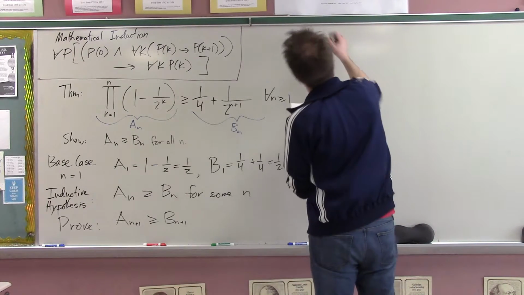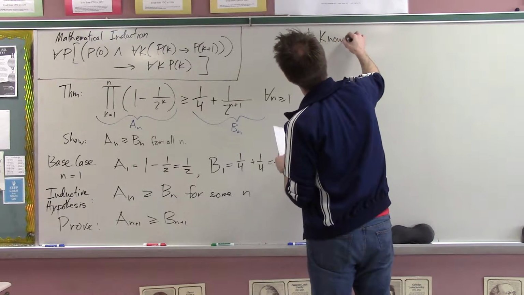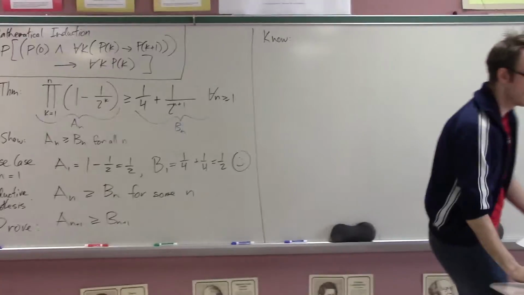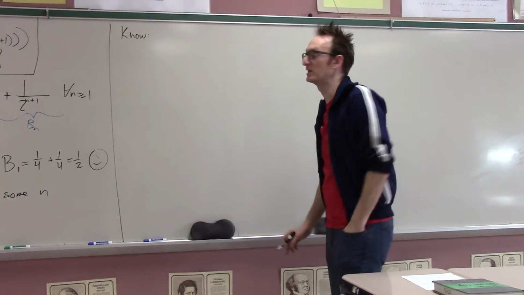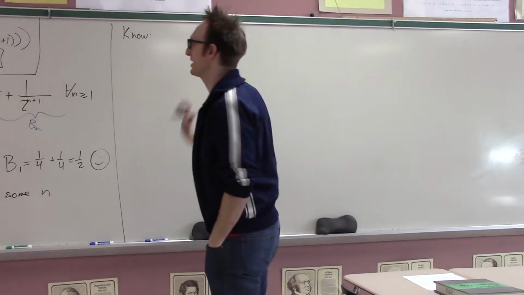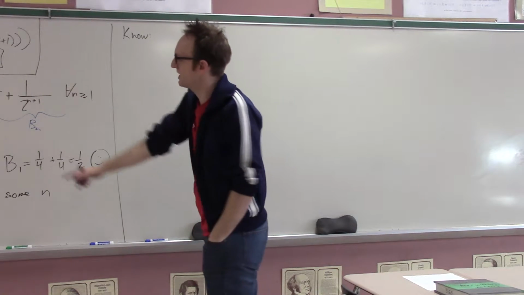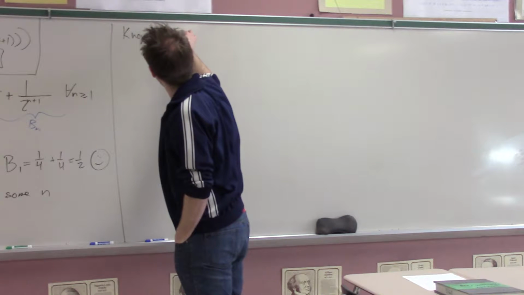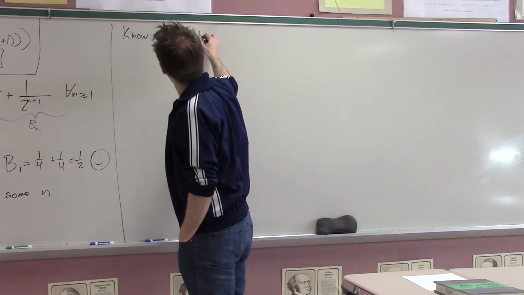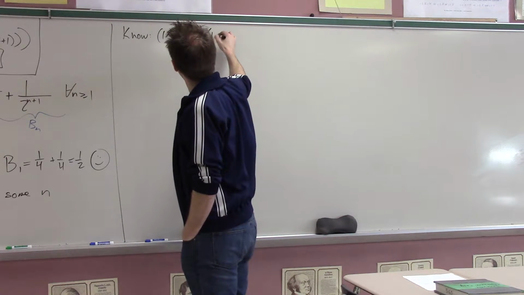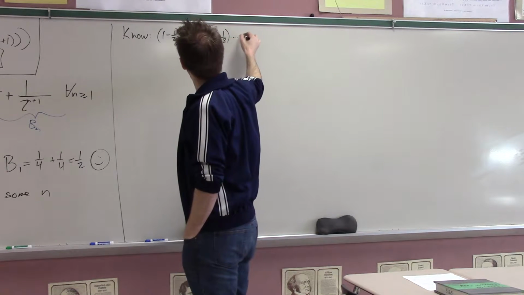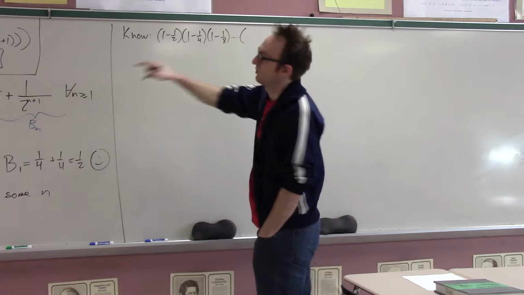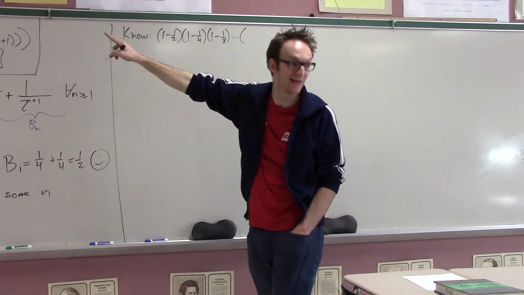All right. What is it that we know? What is our inductive hypothesis? All right. Well, personally, this big pie kind of scares me, so I'm gonna get it and make it go away. Because what is A sub n after all? A sub n is just 1 minus a half times 1 minus a fourth times 1 minus an eighth, and I keep going all the way until I stop when I get to n.